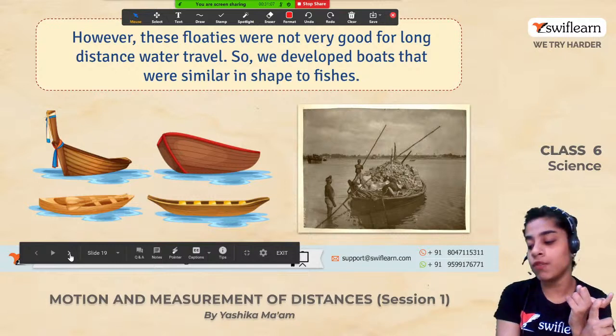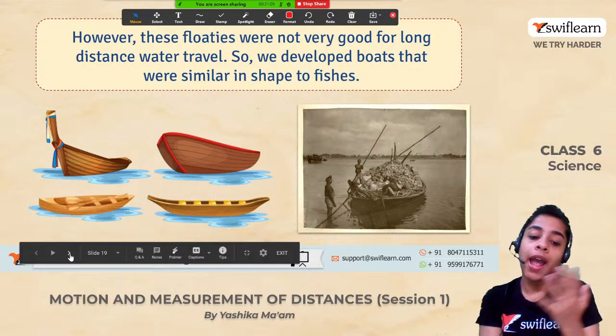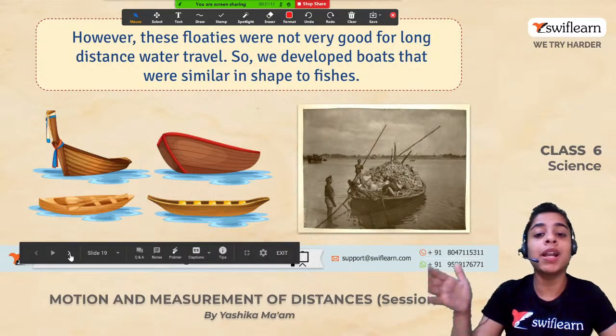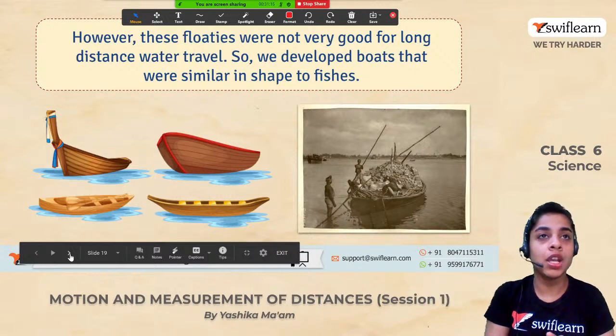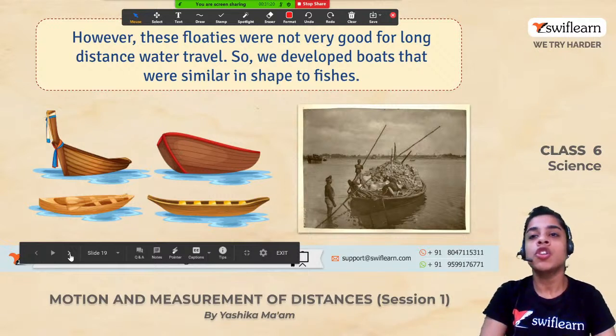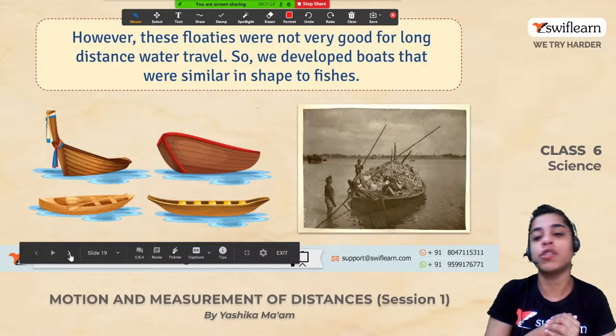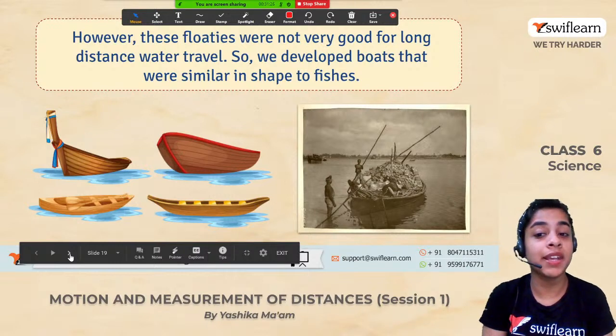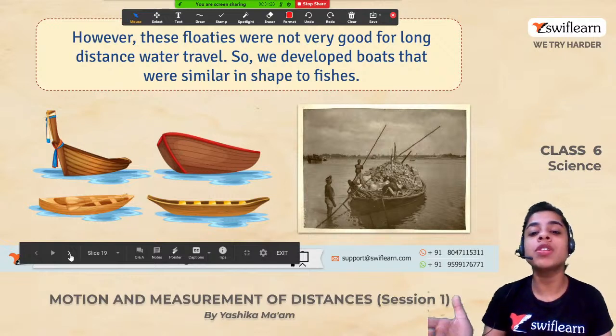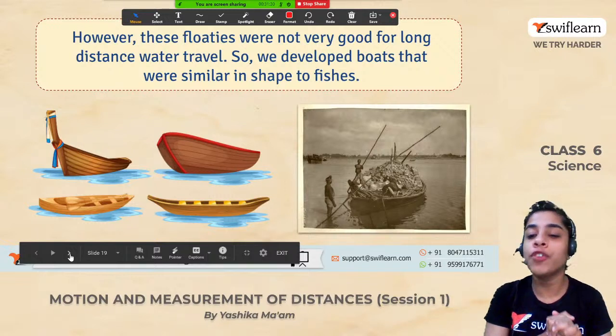The first one in which we had one log of wood, and the other shaft in which we had multiple logs of wood. So these were not very satisfactory. तो हमने क्या किया? Again, now we have to change. Change is the rule of society. We really need to change according to the situation. तो फिर हमने क्या किया? We developed boats that were similar in shape to fish.